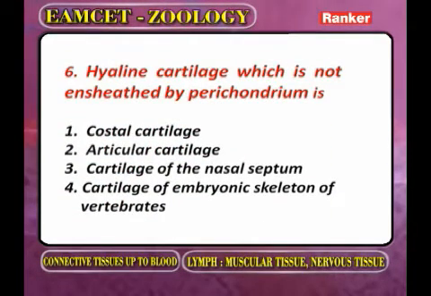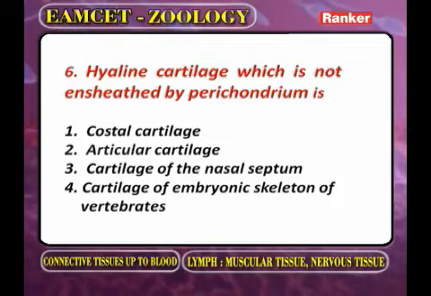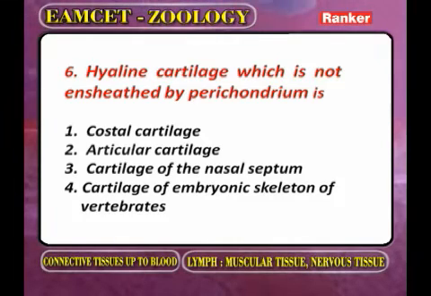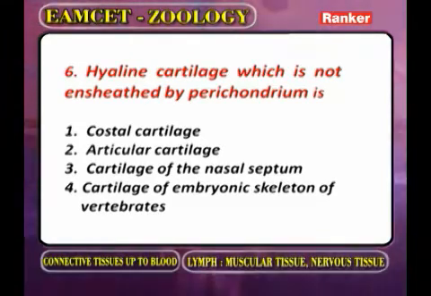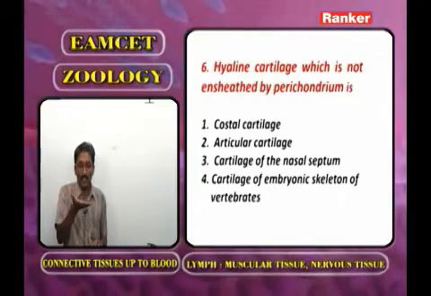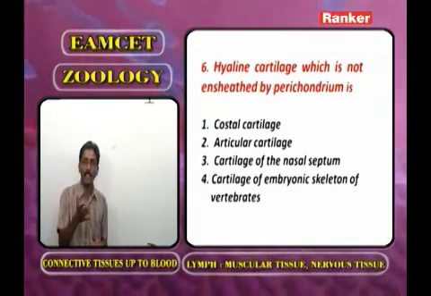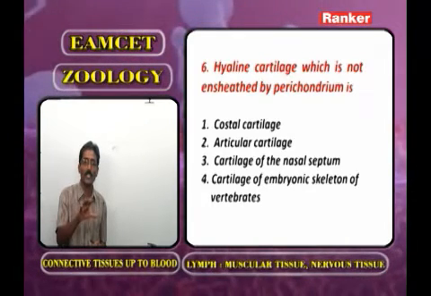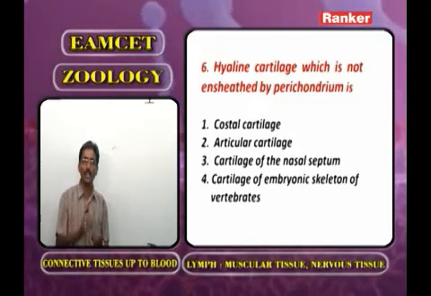Hyaline cartilage which is ensheathed by perichondrium. Hyaline cartilage which is not ensheathed by perichondrium. Now I am giving some information regarding the hyaline cartilage. Hyaline cartilage is present in the tip of the nose, in the trachea and in the C-shaped rings, in the larynx, and on the ventral side of ribs. In the cyclostomes and cartilage fishes, the endoskeleton at all stages is made by hyaline cartilage, and in the long bones.